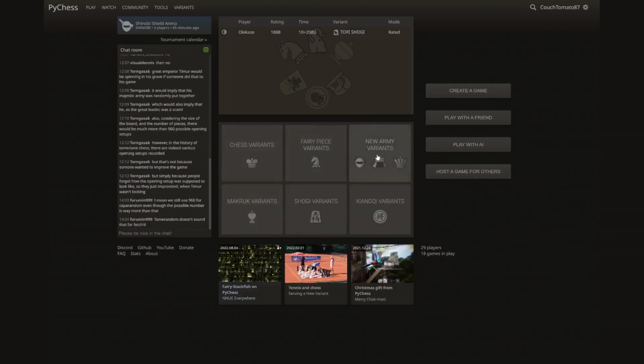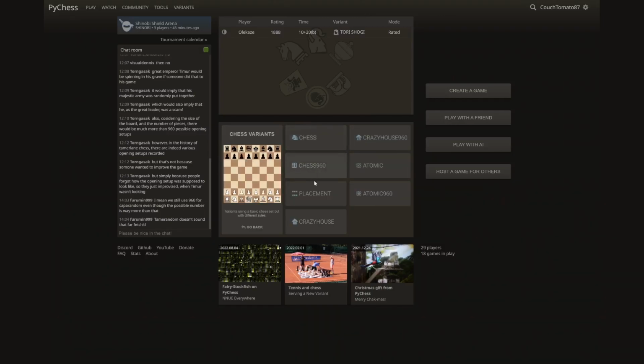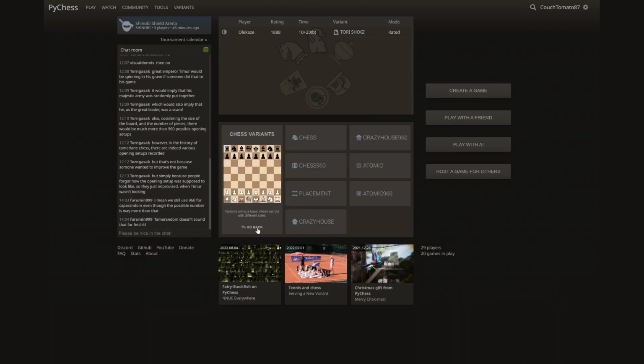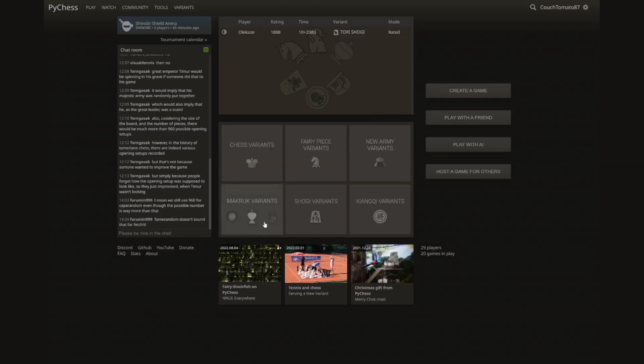On the top row, we have variants that are based off Western chess. So the first one, chess variants, are games that are very, very similar to the original game, with just one slight rule change. So for example, Fischer Random Chess or Chess 960. A lot of these, like Crazyhouse and Atomic, just play with the standard board, but with special rules. Placement is you place your starting pieces in the beginning phase. I'll explain that in a separate video. But this is the general gist of games in this category.